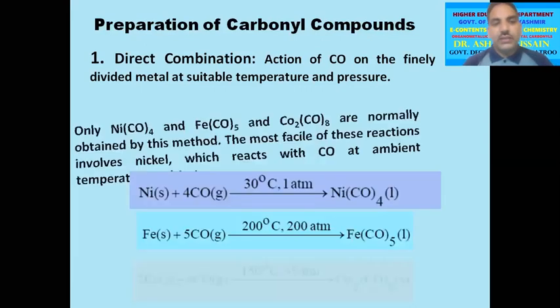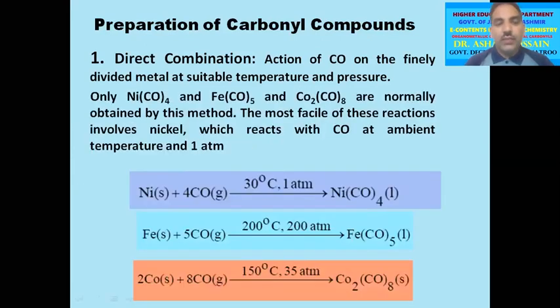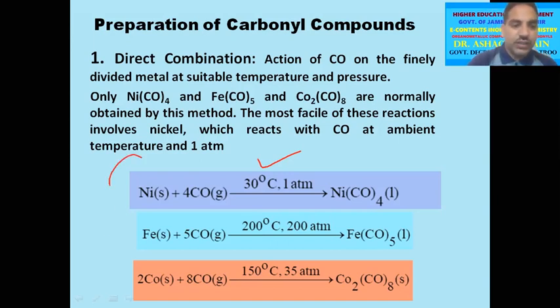In this method, only the carbonyl compounds of nickel, iron and cobalt can be easily prepared. And among these, the most facile reaction is that of nickel, as it takes place at room temperature, that is at 30 degrees centigrade and 1 atmospheric pressure. The general reactions can be written as under.